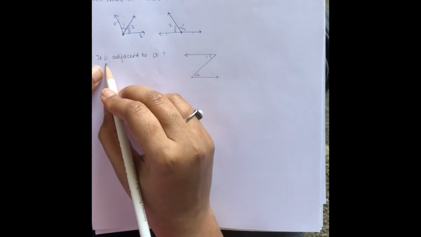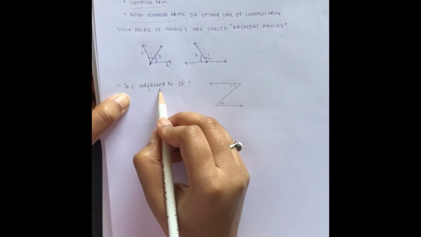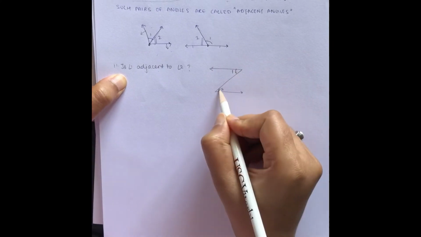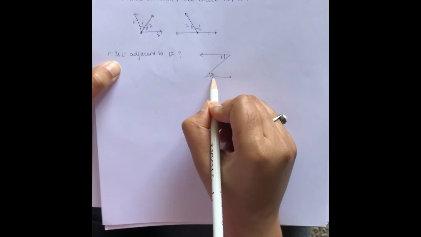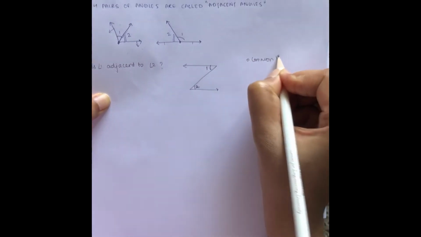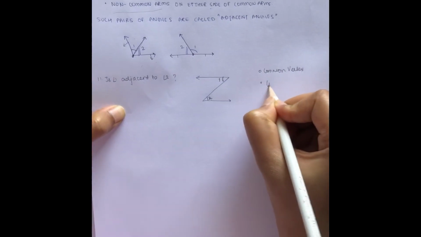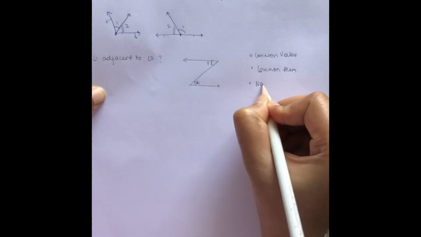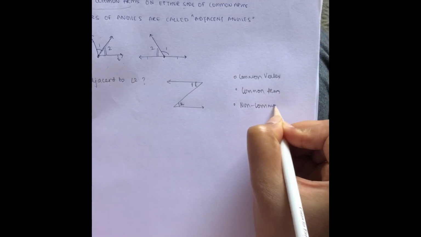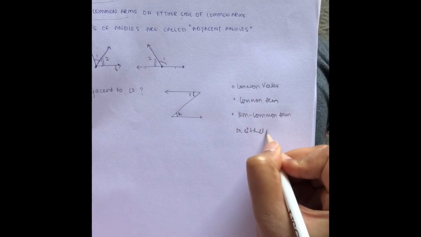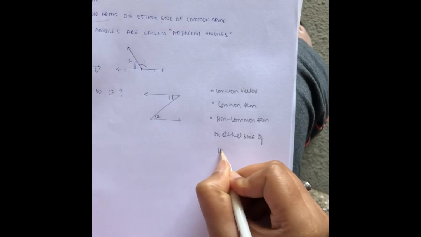Let's look into a problem. Is angle 1 adjacent to angle 2? So here angle 1 is this angle and angle 2 is this angle. We have to check for a common vertex, common arm, and non-common arms on either side of the common arm.